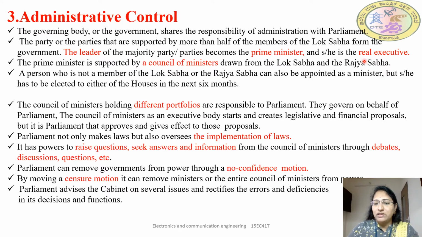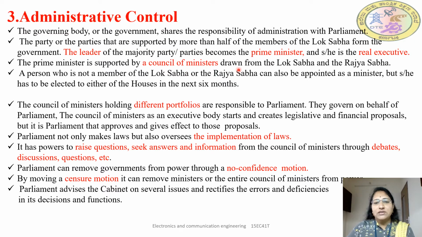The prime minister has the real executive power, along with the council of ministers. The prime minister is supported by a council of ministers. What does the council of ministers mean? The council of ministers is usually composed of those ministers who are responsible for the ministries and are led by the prime minister. These ministers exercise executive authority in the Republic of India. It consists of senior ministers called cabinet ministers, junior ministers called ministers of state, and rarely deputy ministers.